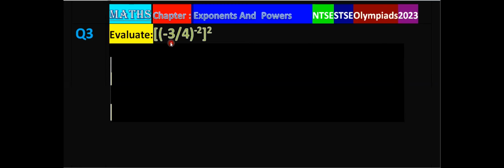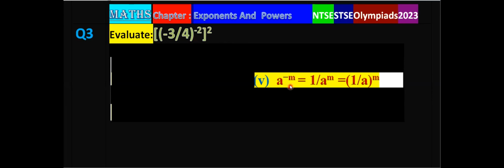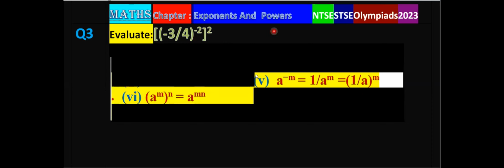Evaluate (minus 3 upon 4) power negative 2, whole power 2. For this, we have to go for some laws of exponent. If the power of any number is negative, how to make it positive? Take the reciprocal of the base and put the same power. And if there is power of power, then you put the same base and multiply the powers.